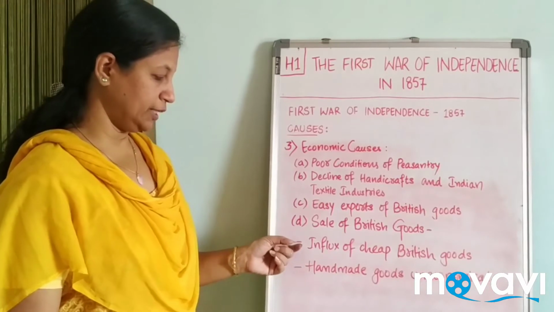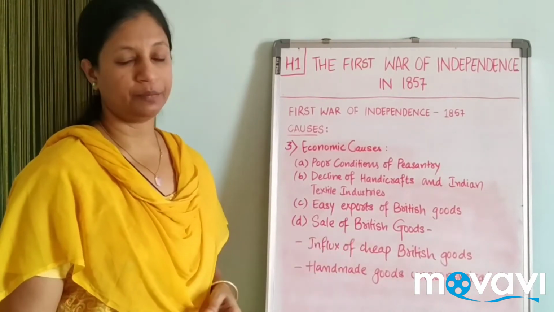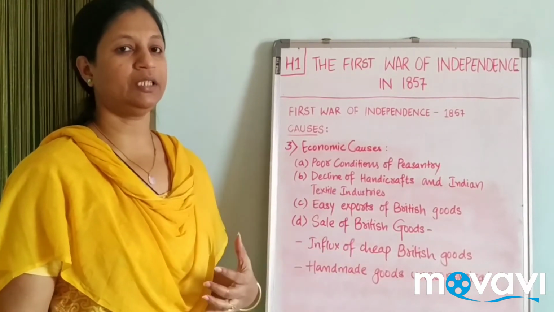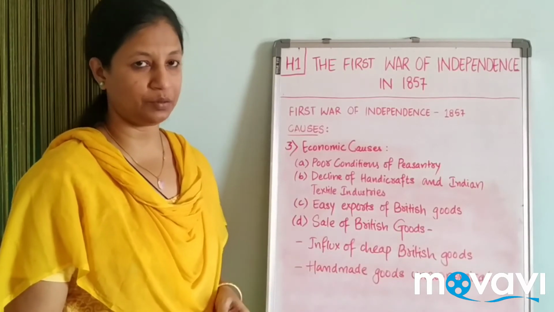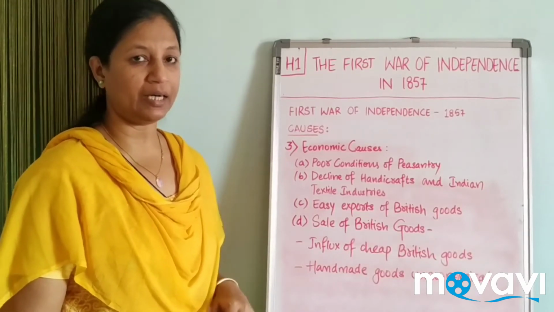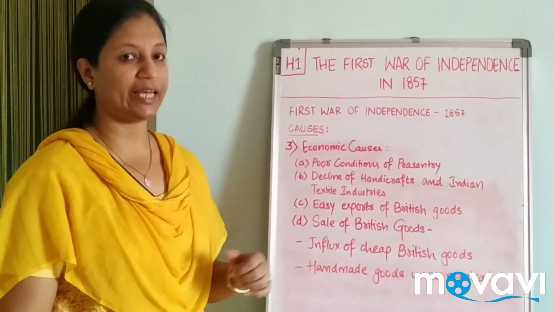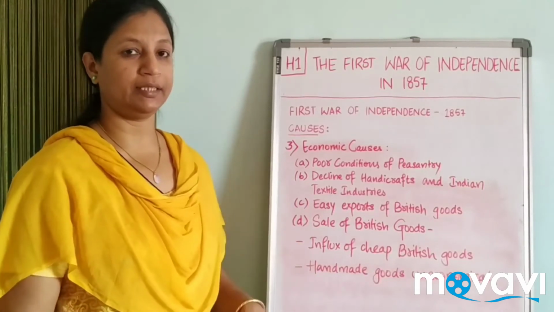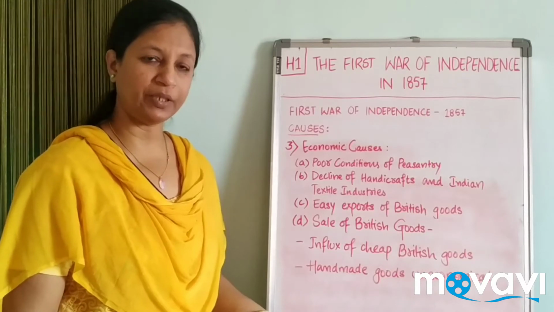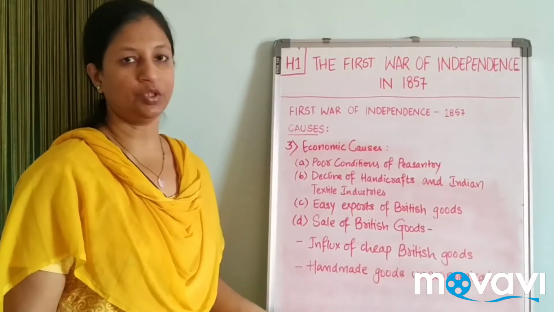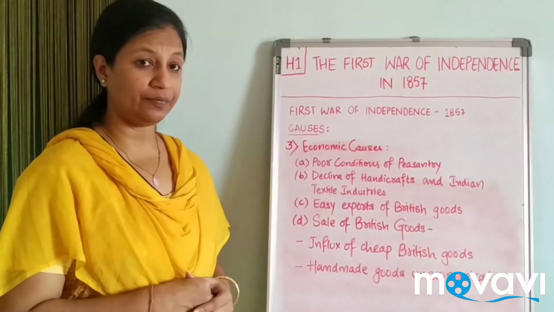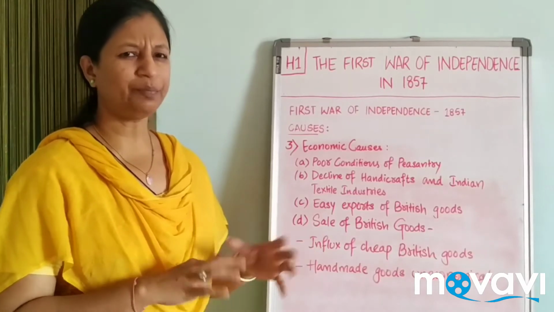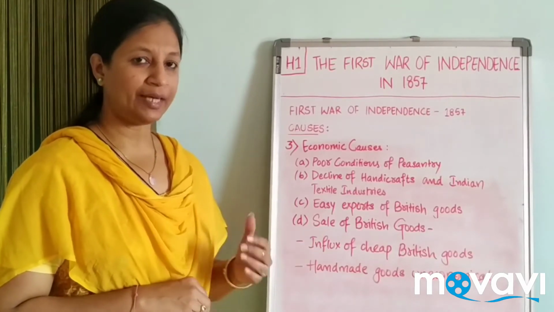So the first point here is the influx of cheap British goods. They started pouring the materials into countries like ours, India, and many of the countries which they had conquered and colonized. They started putting the material here, and relatively these materials were very cheap. We Indians were comparatively a little poor. We were poor.